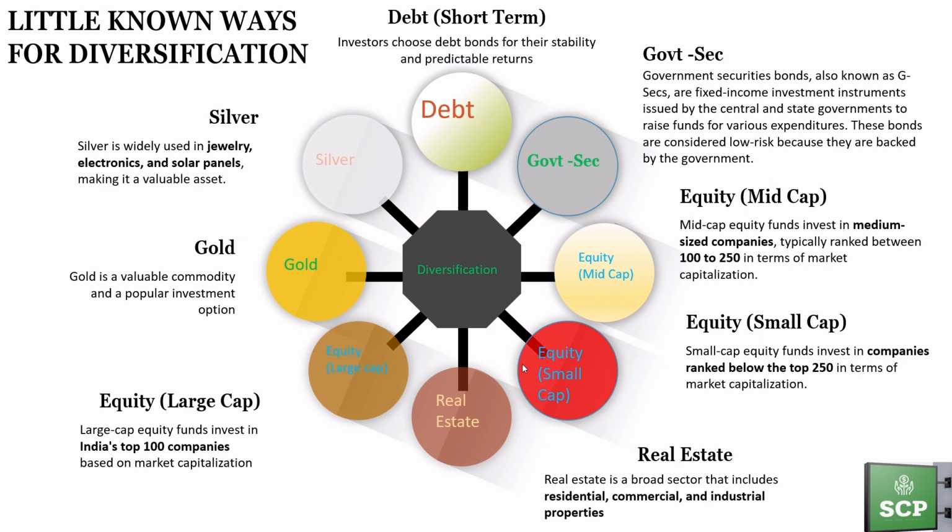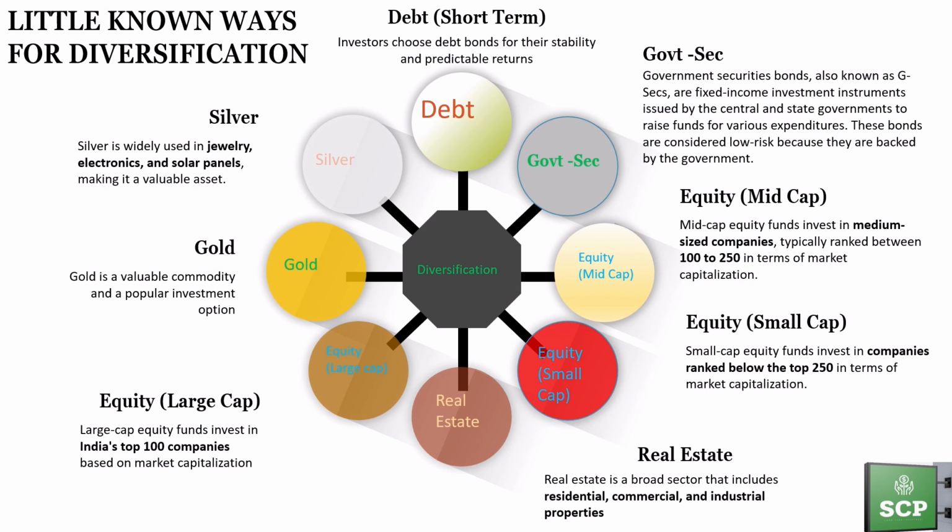Gold and silver are valuable commodities, and investors invest in these commodities expecting high returns in future. Real estate is a broad sector that includes residential, commercial, and industrial properties. Equity, debt, and government securities are highly sought after investments due to their demand. Demand for these investment options often stems from the potential for stable returns and risk diversification. So, investors seek a balanced portfolio that can withstand market fluctuations while providing consistent income.